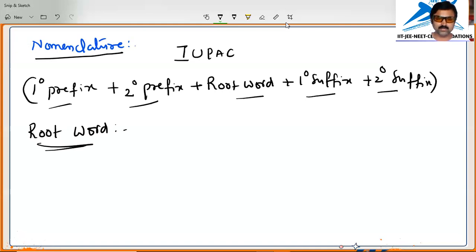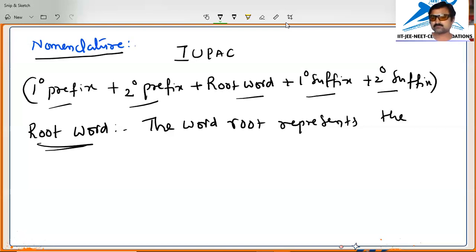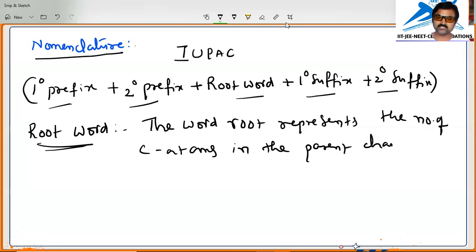This root word represents the number of carbon atoms in the parent chain. So this is the meaning of the root word.